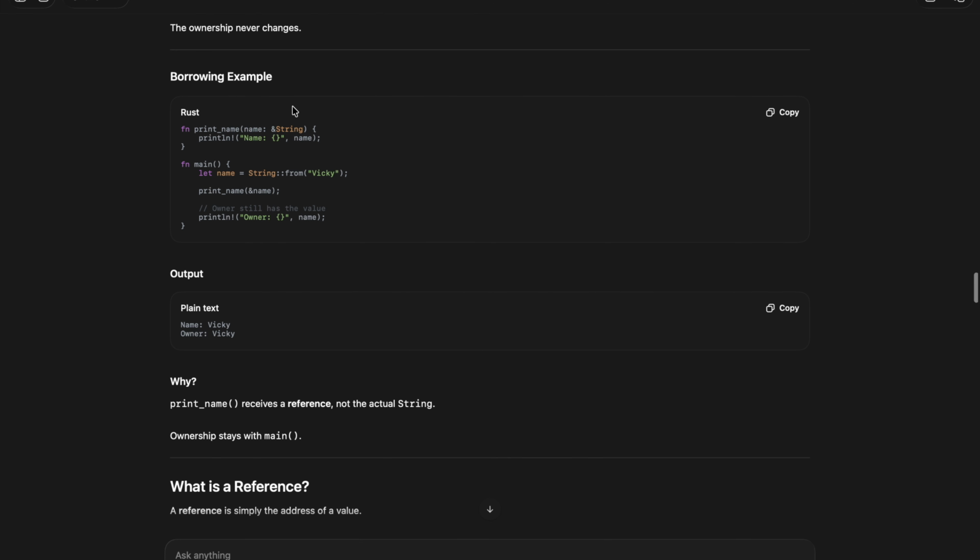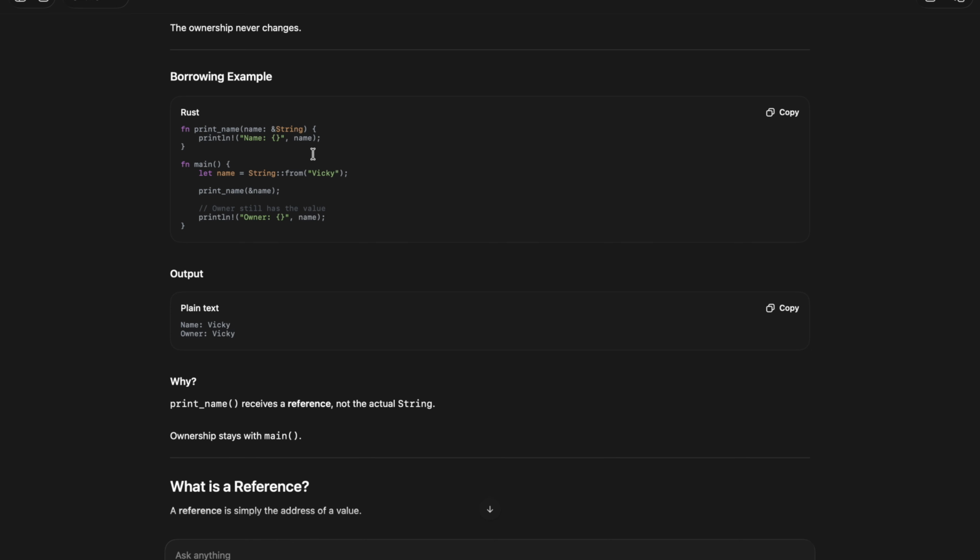So this is the code example of borrowing. One is the function print_name, the second is main. Here we written the name, and we are passing it, borrowing from name, it's just a reference of name. So it temporarily takes data from name and passes it into print_name.